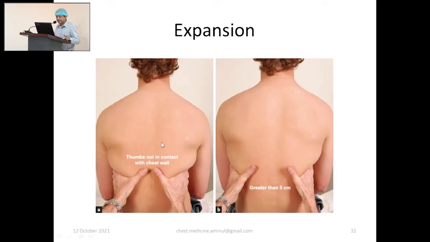This is on the back, that means the lower part. We will place our fingers like this, thumbs like this. The thumbs will be free from skin, but the tips of the thumbs will be at the midline, and we will tell the patient to take a deep breath, and the chest will expand.